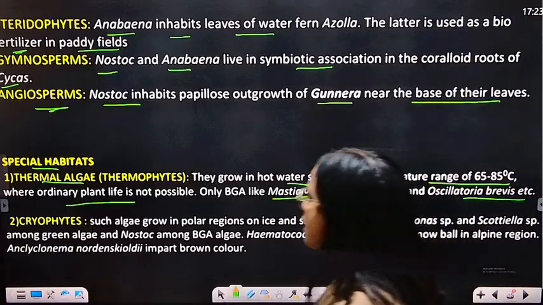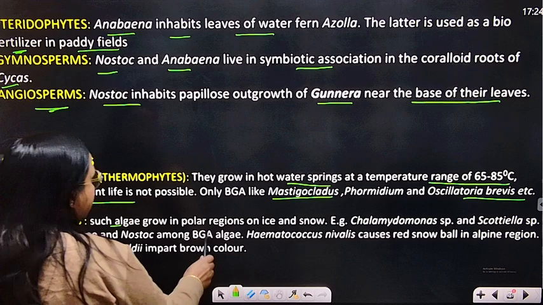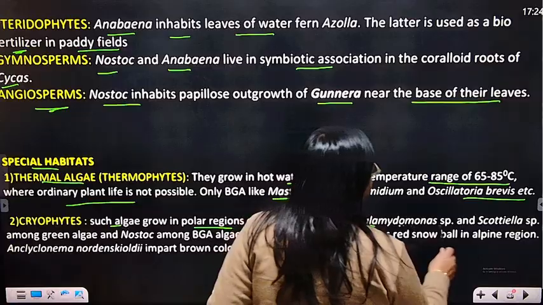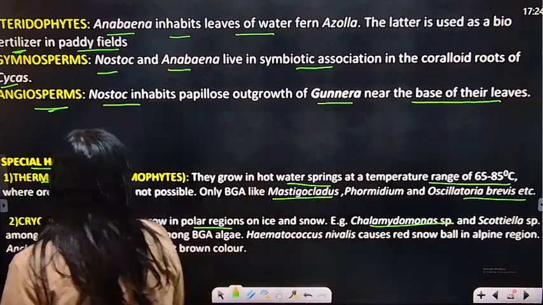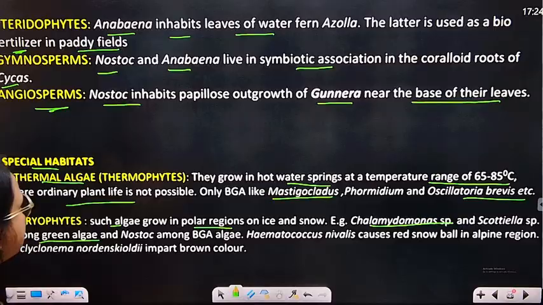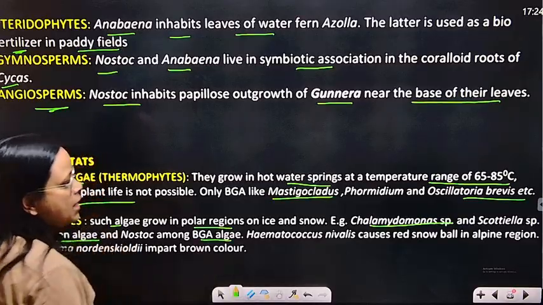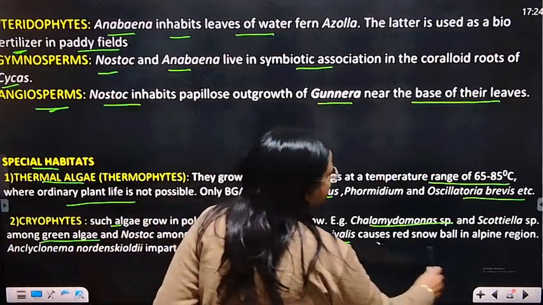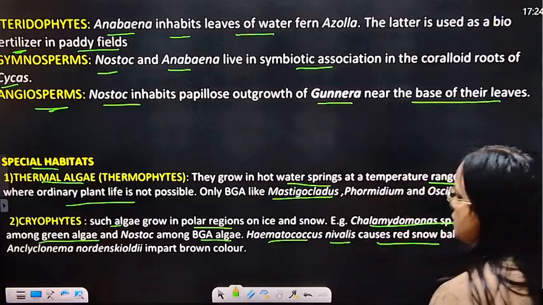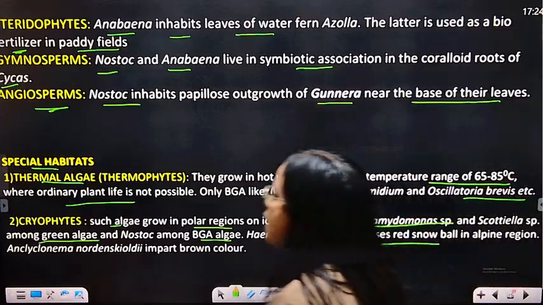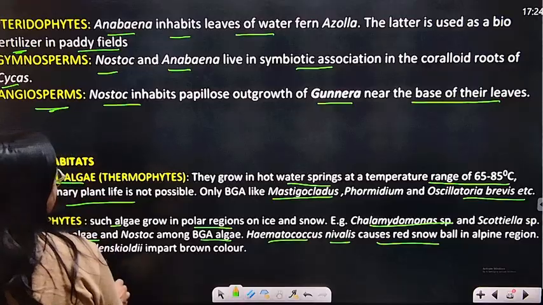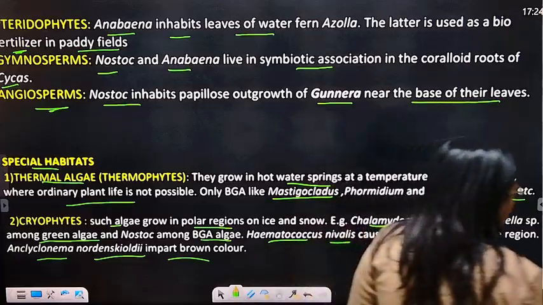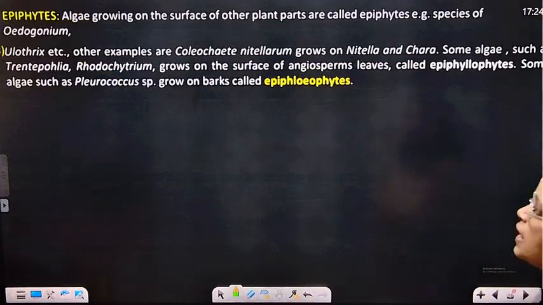Now the cryophytes. Such algae grow in polar regions on the ice and snow. So Chlamydomonas species, Scotiella species among green algae and Nostoc among blue green algae. Okay, so Haematococcus nivalis causes red snow in alpine regions. Okay, and Cylindrocystis brebissonii imparts brown color. Okay, this is it. Now the next is epiphytes.